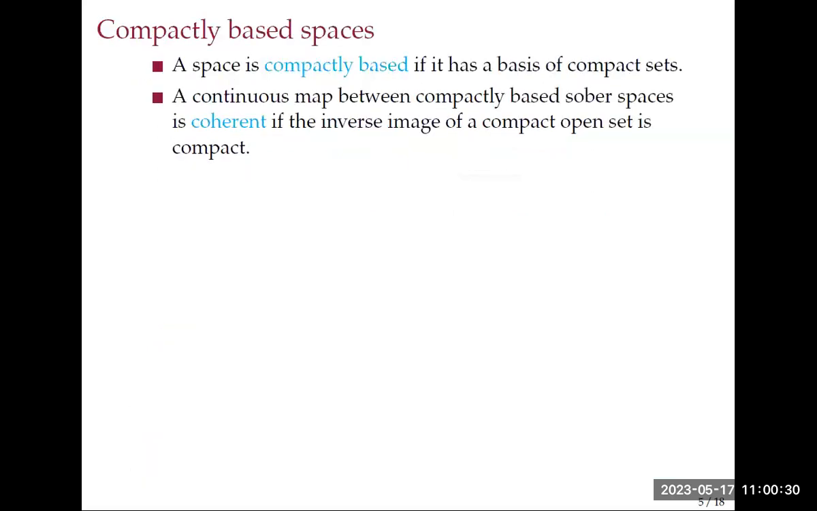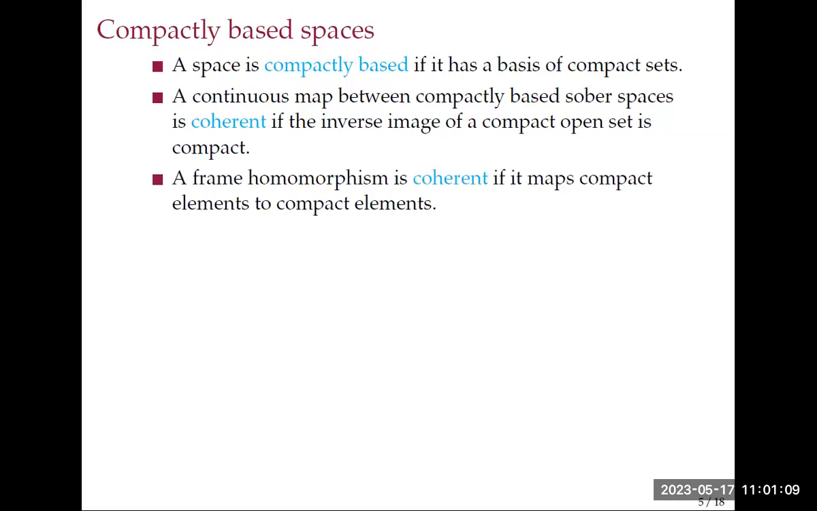Now, because I want to talk about the algebraic case, I want to look at the topological spaces that correspond to those. Those are spaces that are called compactly based. That means they have a basis of compact sets. And I'm not going to look at all frame homomorphisms in my category, because a more standard category for algebraic frames uses coherent morphisms. And topologically, they will correspond to continuous maps that pull back compact open sets to compact sets. And we will call those continuous maps coherent.